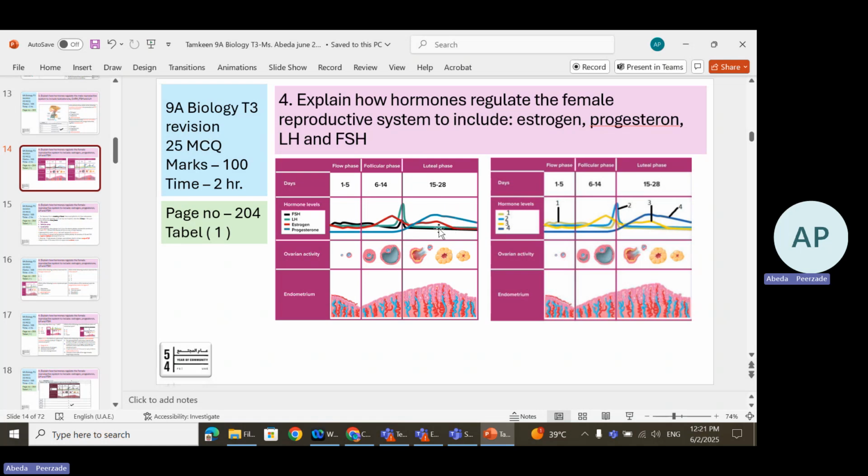In the luteal phase, that is the last phase where the progesterone is very high, only in the luteal phase, right? You should know that this is a follicle. So follicle maturing happens in the follicular phase. Then at the end of the follicular phase, the rupture happens, that is called ovulation, where the egg is released. The follicle is ruptured, broken down to release the egg. What happens to this broken follicle? It gets converted to corpus luteum, which releases the progesterone. That's why the level of progesterone in the luteal phase is very high.